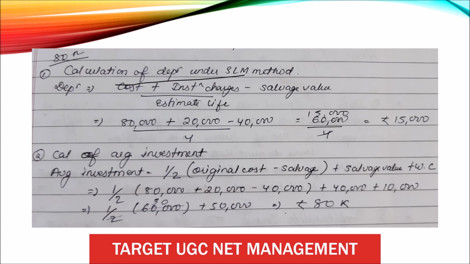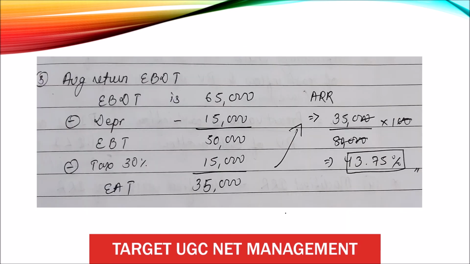Average investment 80,000. Then average return, earning before depreciation and tax, 65,000 minus depreciation minus tax 30%. I got earning after tax 35,000. So putting in the ARR formula, 35,000 divided by 80,000 into 100, 43.75%.